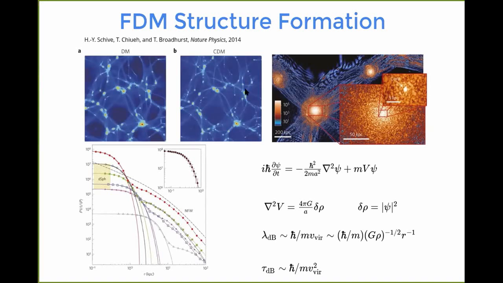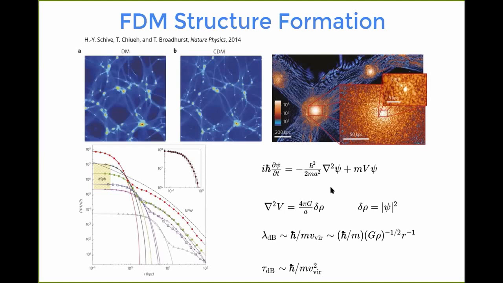We can see here on the upper left that cold and fuzzy dark matter, which is here only named dark matter, really is indistinguishable on large scales. But then on small galactic scales here on the upper right, we can see this typical interference pattern on the de Broglie wavelength, especially visible here in the halo. And then here in the very center, you can see the core that Mateja was talking about as well.